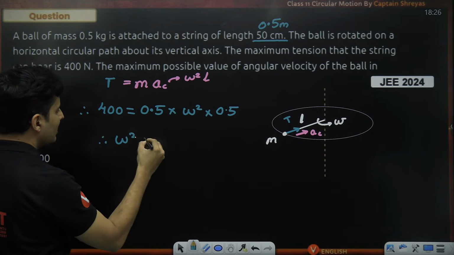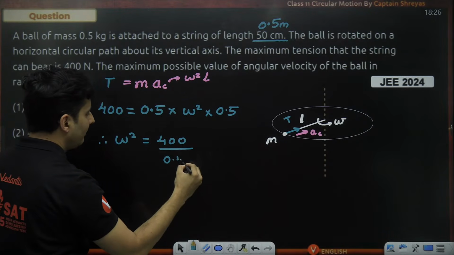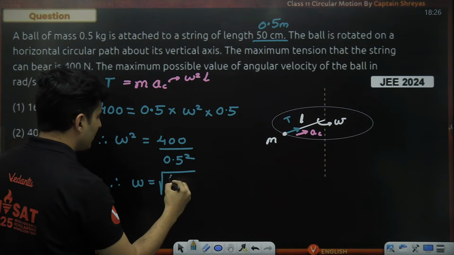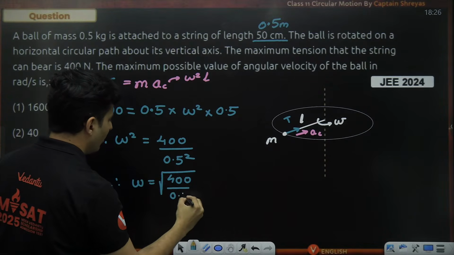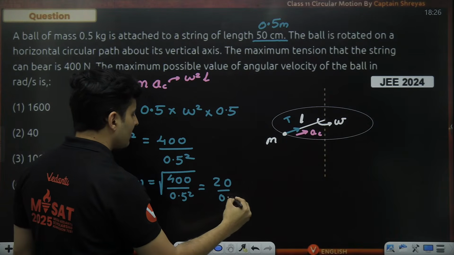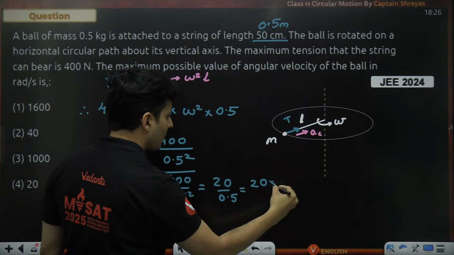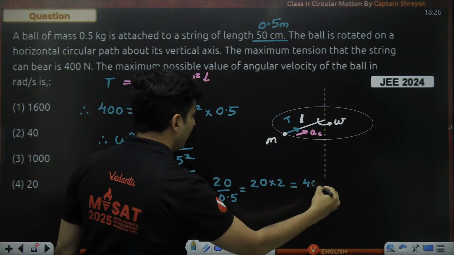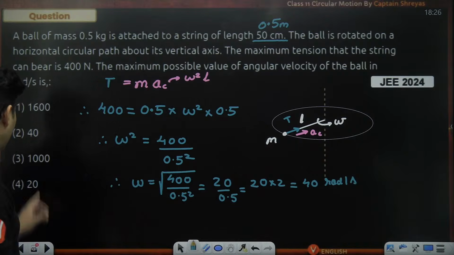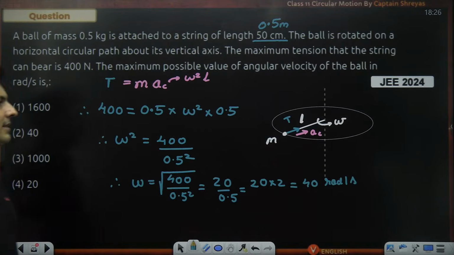Therefore, omega square will be 400 divided by 0.5 square. Therefore, omega will be the root of 400 by 0.5 square. Root of 400 is 20. Root of 0.5 square is 0.5. So 0.5 is half, so 2 goes on the top. That is nothing but 40, and the answer will be in radian per second. So 40 radian per second, which is nothing but option number 2. 40 radians per second is the correct answer.